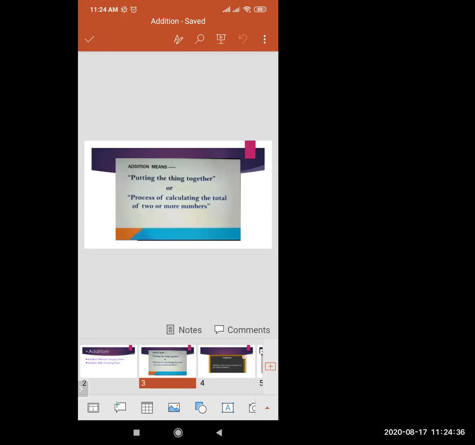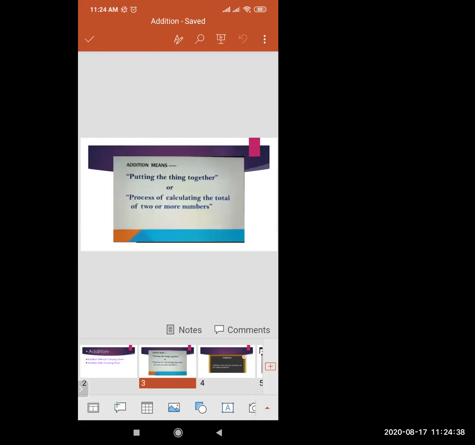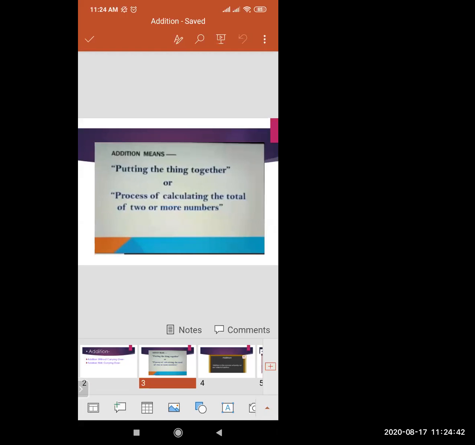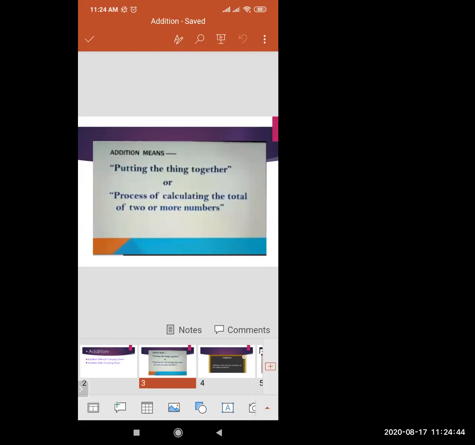Okay, addition means what? Addition is putting the things together, or calculating things together, or the process of calculating the total of two or more numbers. That is called addition.